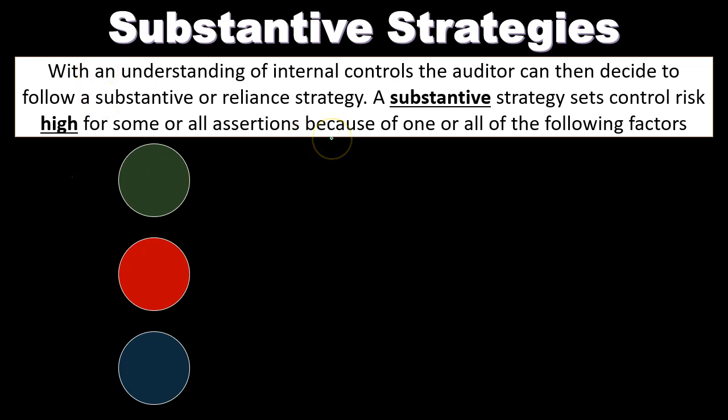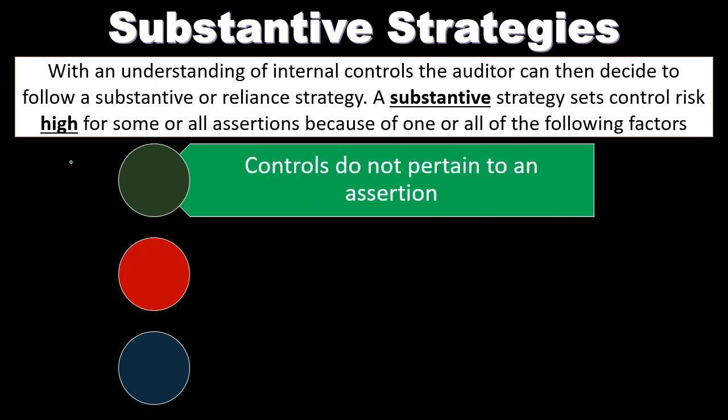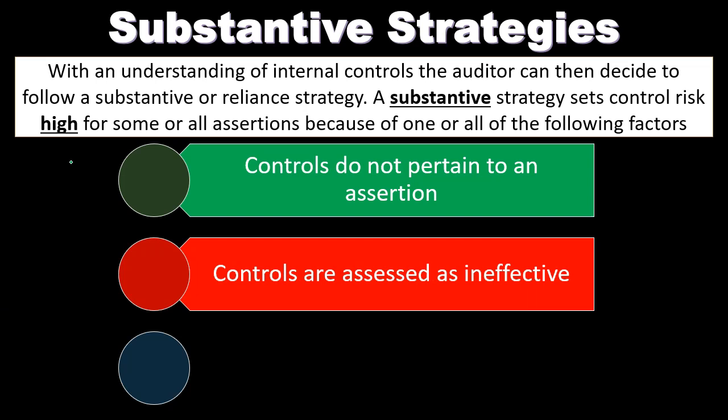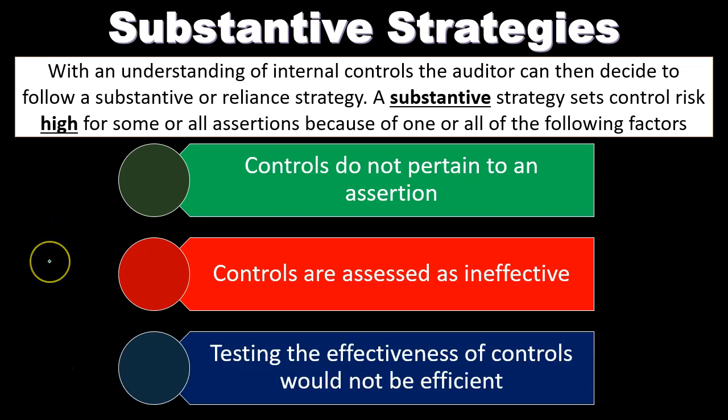So a substantive strategy sets control risk high for some or all assertions because of one or all of the following factors, which could include: controls do not pertain to an assertion. So the control setup might not be tied to that specific assertion that we are testing for. Controls are assessed as ineffective. So they might have internal controls in place, but if they're not effective for the particular assertion that we're trying to test for, then that's going to be a problem with the internal controls. Testing the effectiveness of controls would not be efficient.